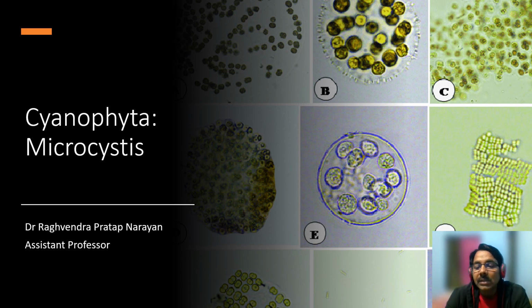Many of these cyanophyceae members or cyanobacteria have the capability to fix atmospheric nitrogen. So they play a very important role in the running of the ecosystem. So today we will study about Microcystis.